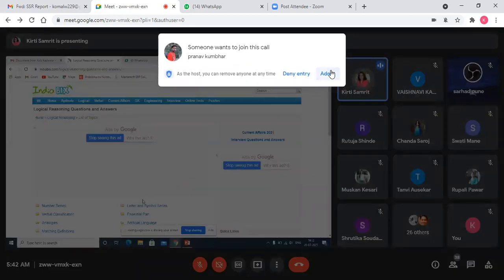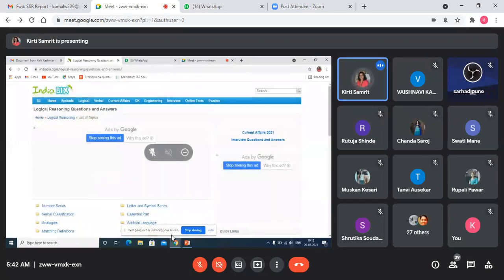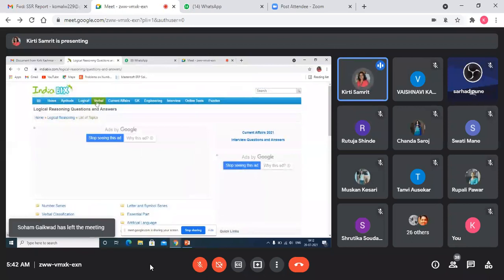are already doing the practice on this website. Fine. So here you can go to the aptitude section, logical section, verbal section. Here you can give the online test also. Even for placement papers, you can go through the interview questions, or some online placement papers are also available here.